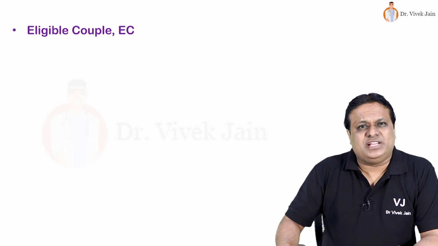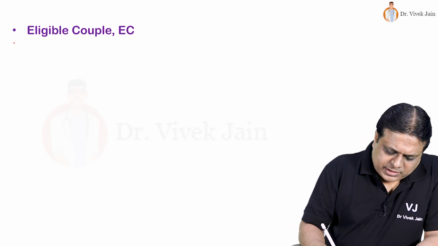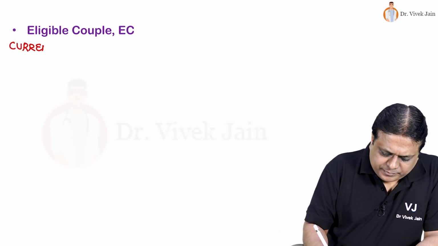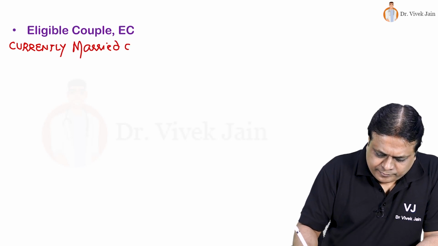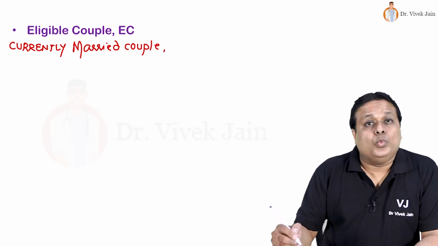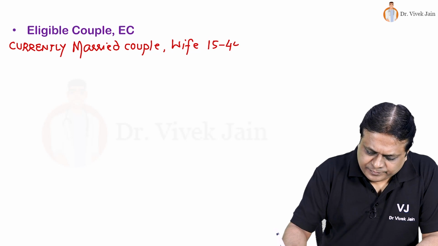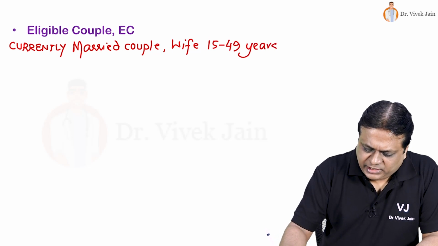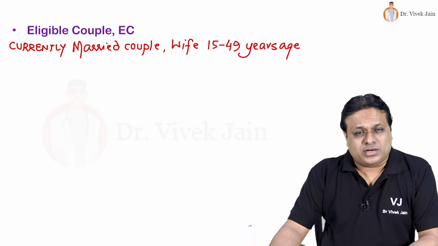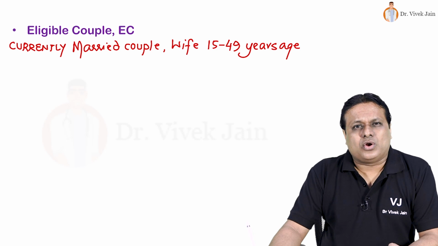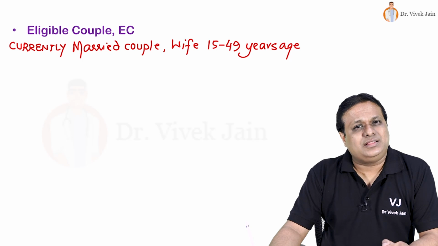We look at the first definition of eligible couple. Who is an eligible couple? This is a currently married couple where the wife is in reproductive age, 15 to 49 years of age, and this is eligibility for approved and available contraceptive methods under the RCH program, National Health Mission.